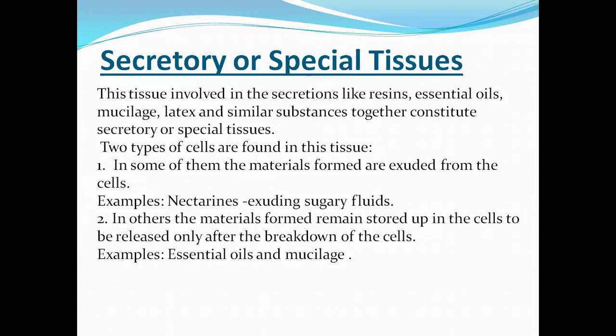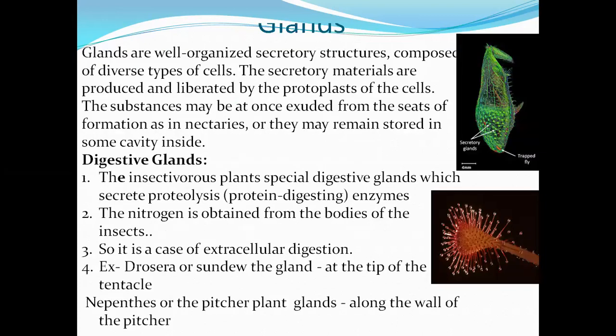Unless and until we break a particular part, the stored material is kept in the cells and tissues of that plant, for example latex, essential oils, some mucilages, some gums. So this is the definition.